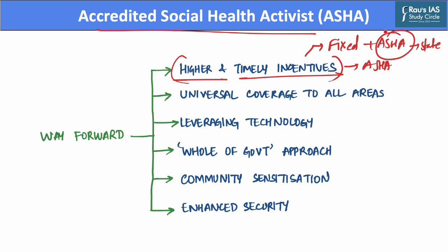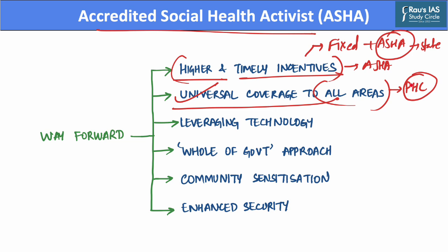Further, there is also a need to ensure universal coverage of ASHA to all areas, as currently they are primarily located in slums or slum like areas and pockets of vulnerable population only. However, providing coverage of ASHA workers to all areas will help increase the primary healthcare reach of the entire population.